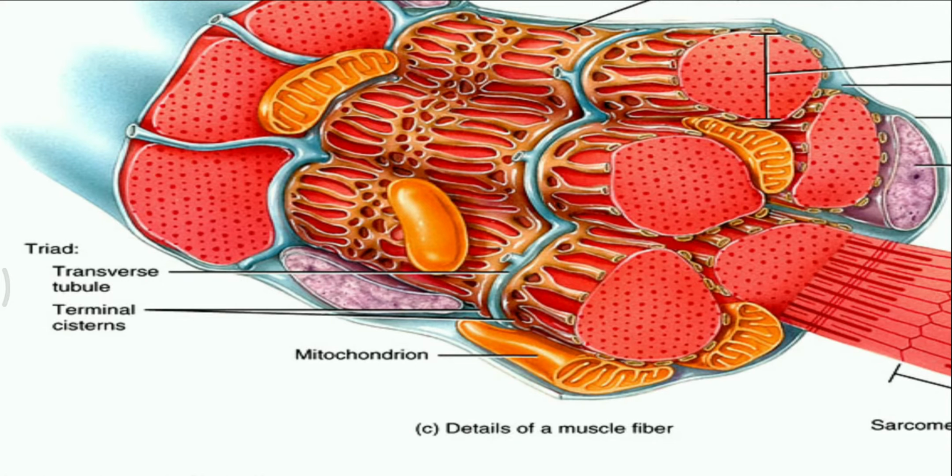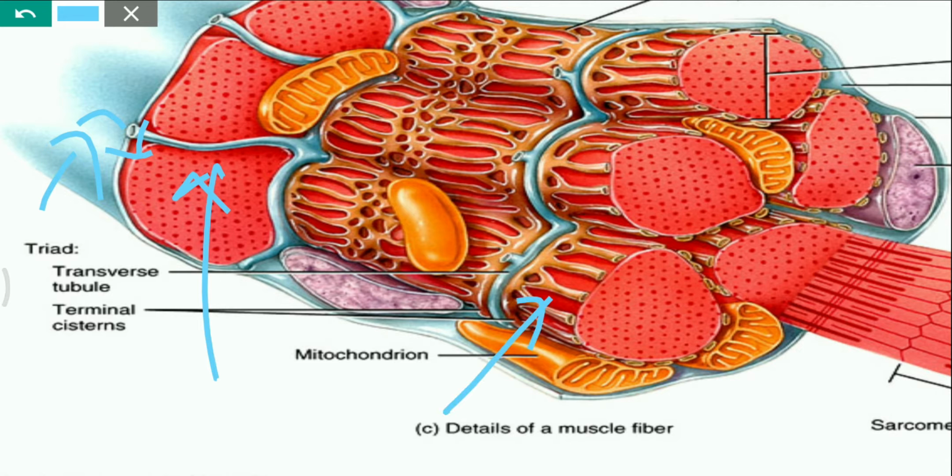Here you can see in detail. Here you can see this is plasmalemma, or also called sarcolemma. The sarcolemma invaginates into tubules, which we call T-tubules or transverse tubules. Transverse tubules appear at every end of the sarcomere, and this yellow colored structure is called